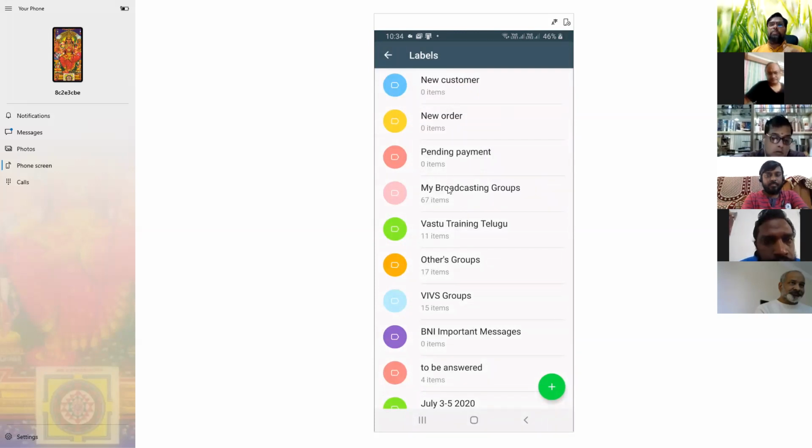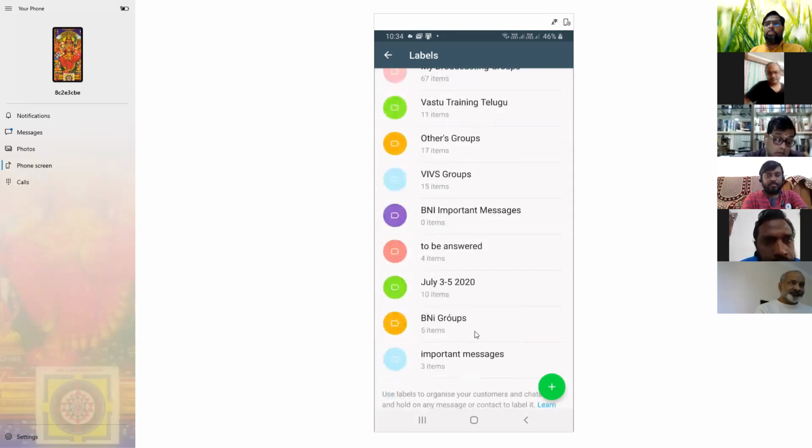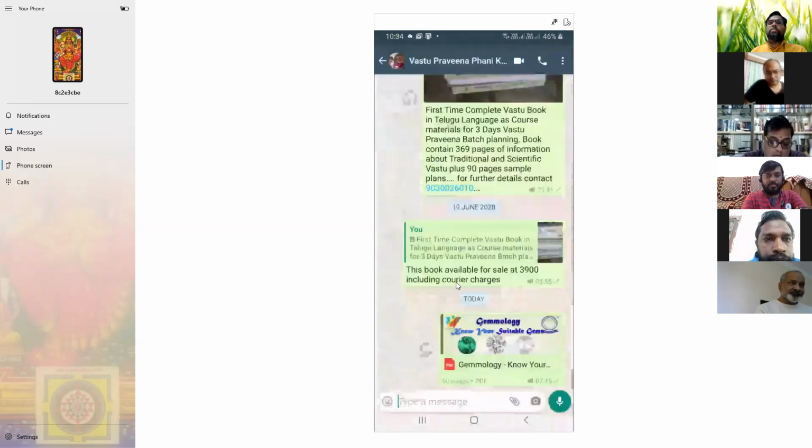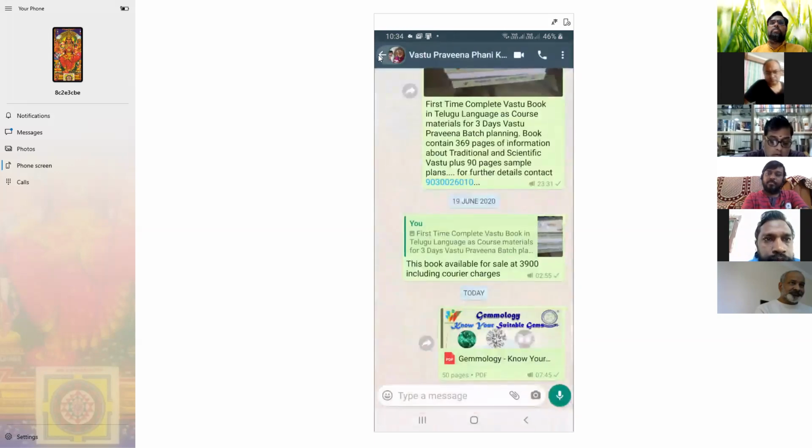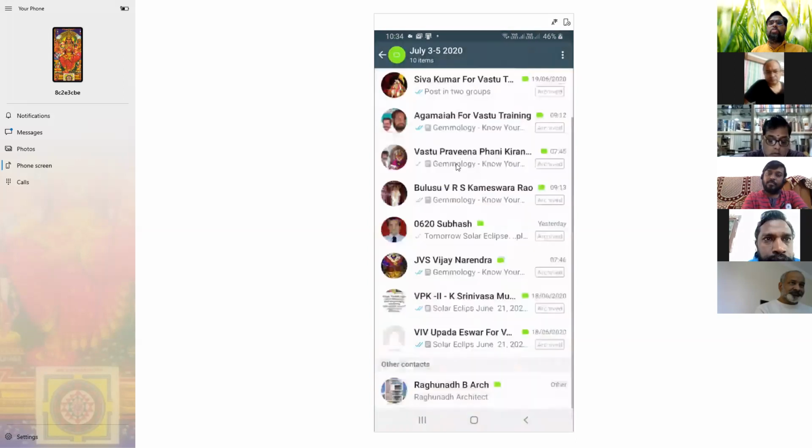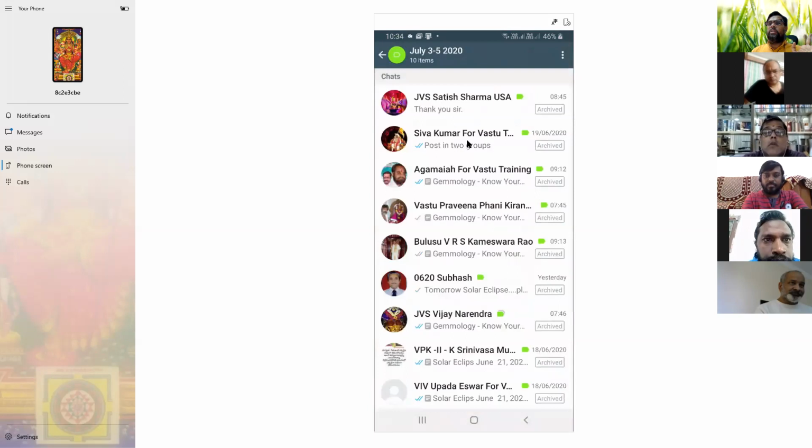I'll explain what I did. I'm working on Vastu classes for Telugu. Whoever has paid my fee for the Vastu, I selected their names and put them into this group. Only I can see these people. No one can see them on my WhatsApp screen.